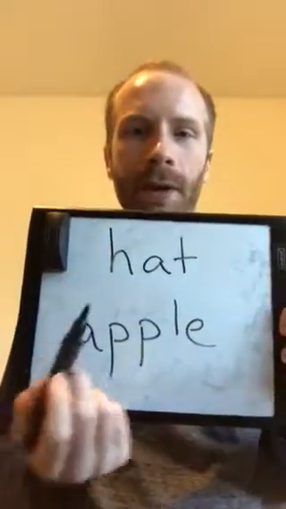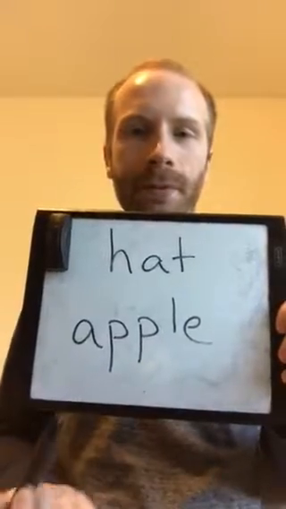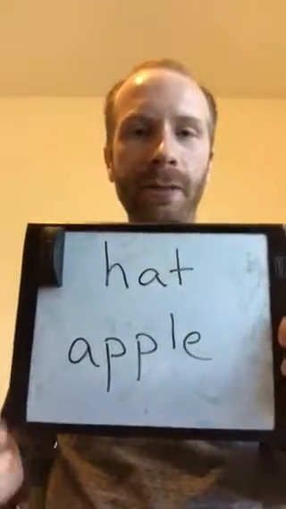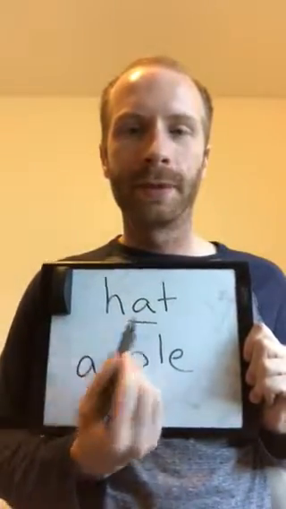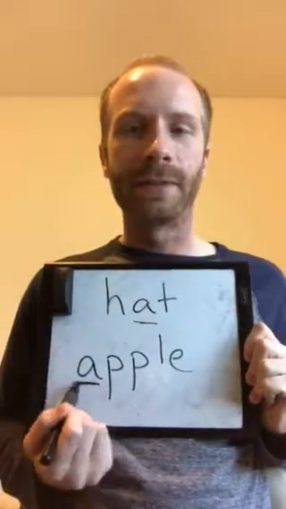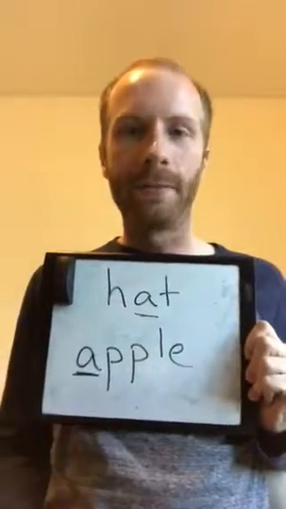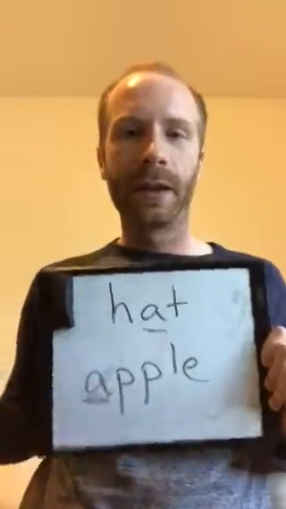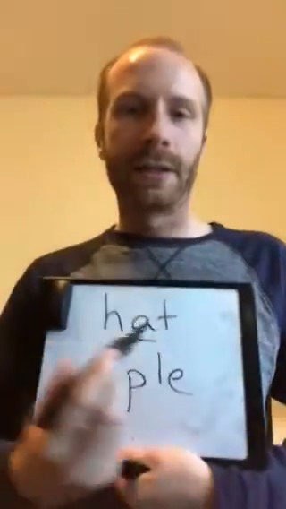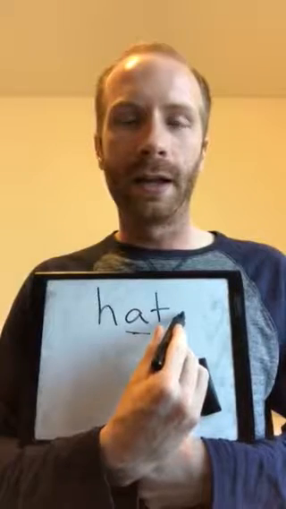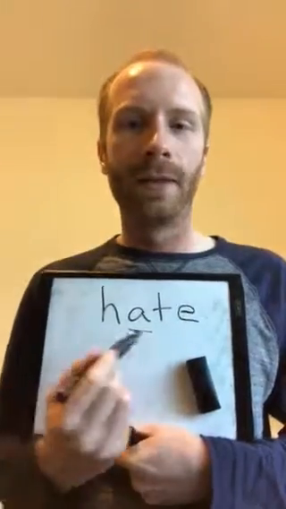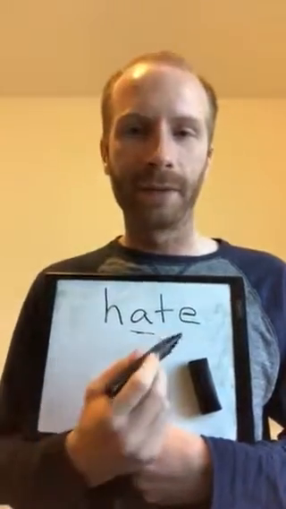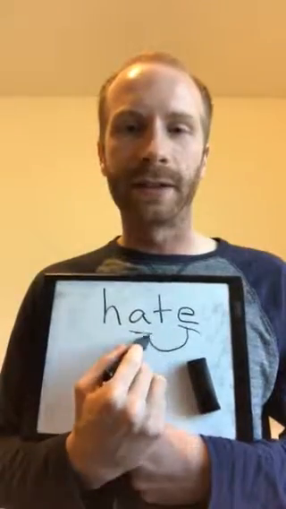So here those words are. We've got hat and apple. Go ahead and underline for me the letter that makes the ah sound in each of these. So in hat, it's going to be the A in the middle, and in apple, the A at the front. Again, when it's just the A by itself, it makes the ah sound. When that A is followed, let me erase this, by a letter and then an E, then it's going to turn into an A. Again, because that E at the end makes the letter say its name.